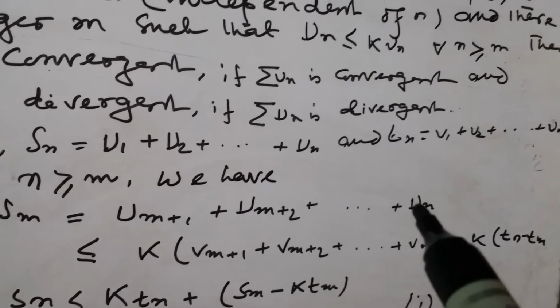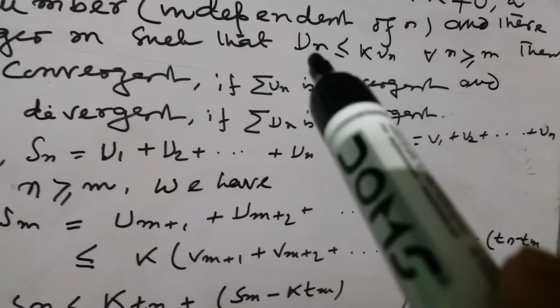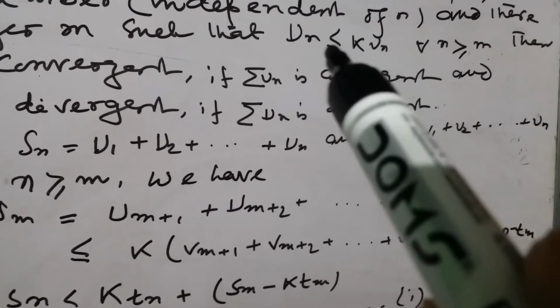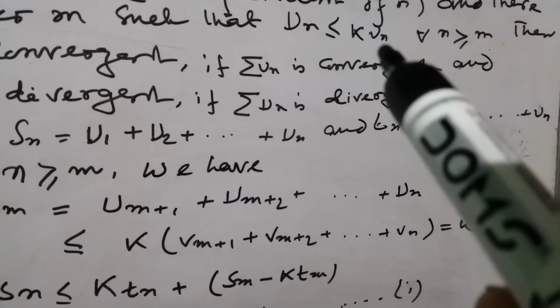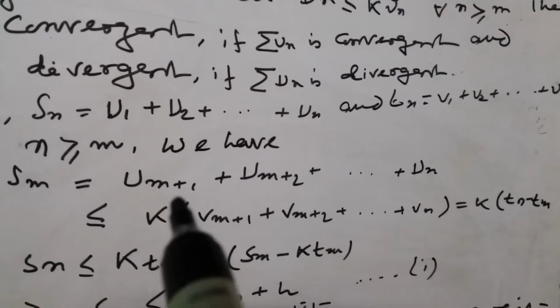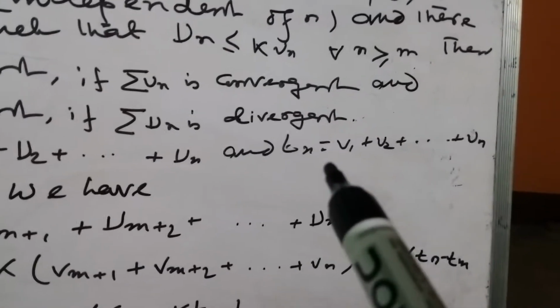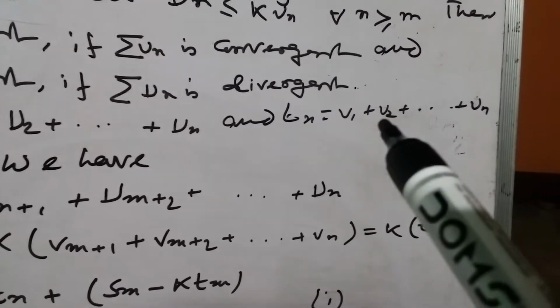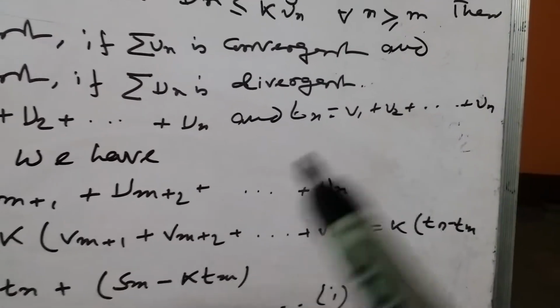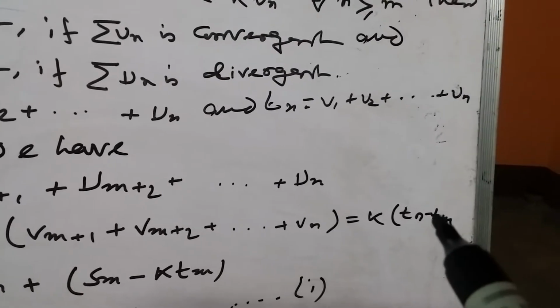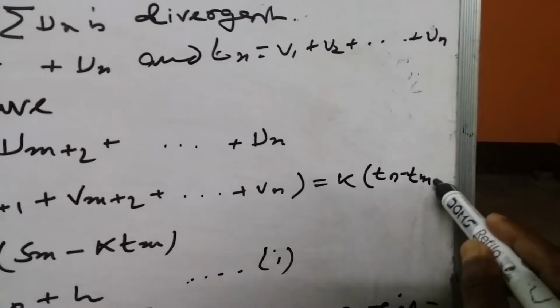Now this um plus 1 plus um plus 2 is less than or equal to k vm plus 1 and so on. We put Tn equal to v1 plus v2 plus up to vm, and that's why vm plus 1 plus up to vn is equal to Tn minus Tm.